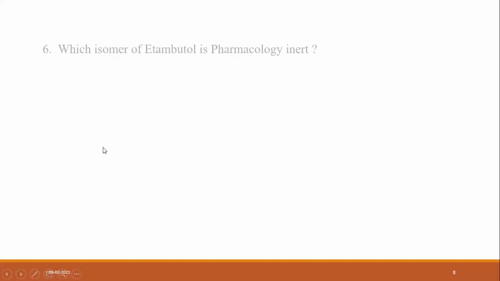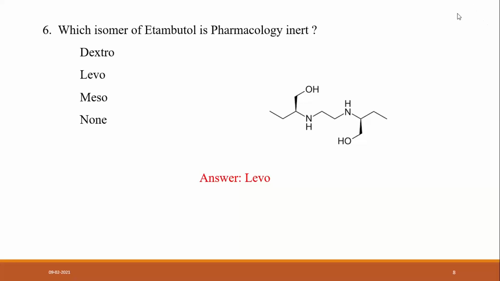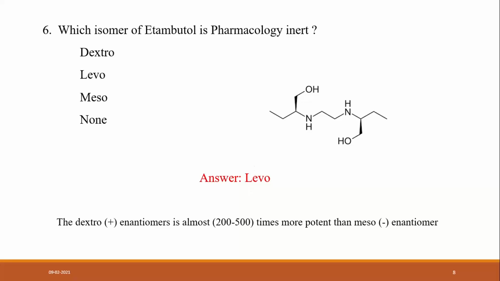Another question: which isomer of ethambutol is pharmacologically inert? Is it dextro, levo, meso, or none? I think all are aware of dextro, levo, and meso organic compounds. This is the structure of ethambutol. The answer is levo, because the dextro or positive enantiomer is almost 200 to 500 times more potent than the negative enantiomer.